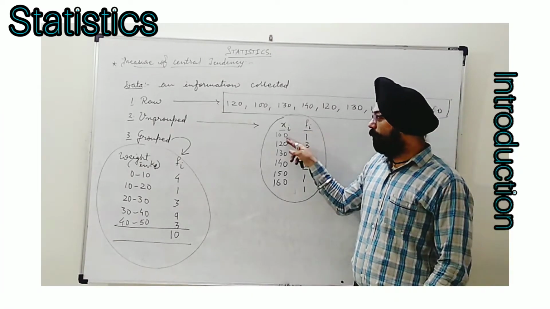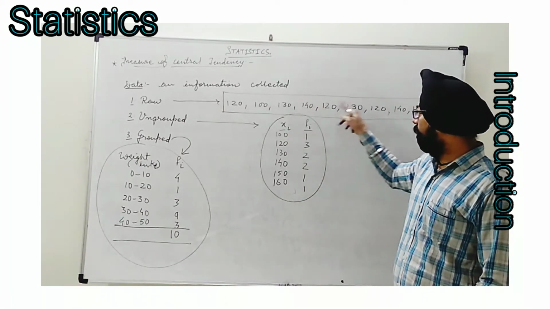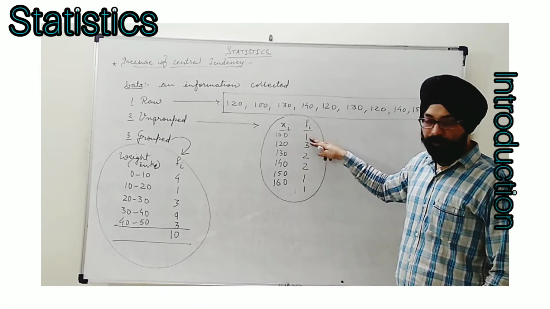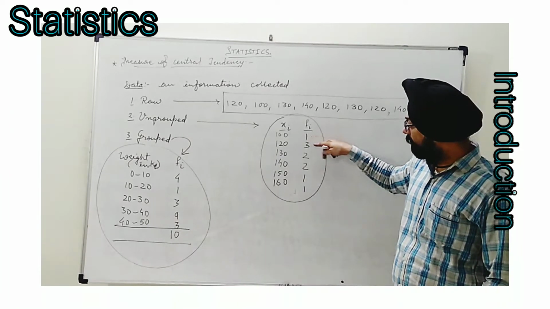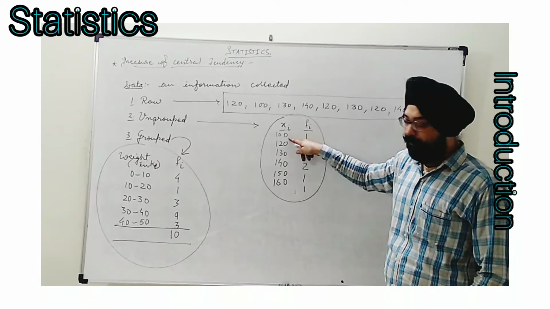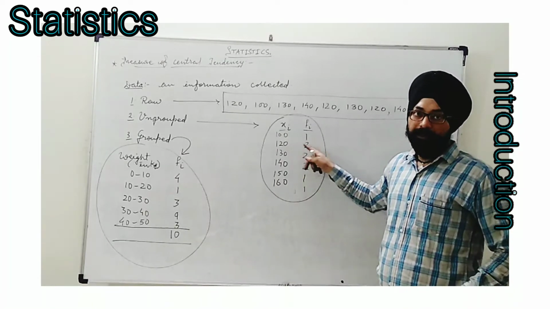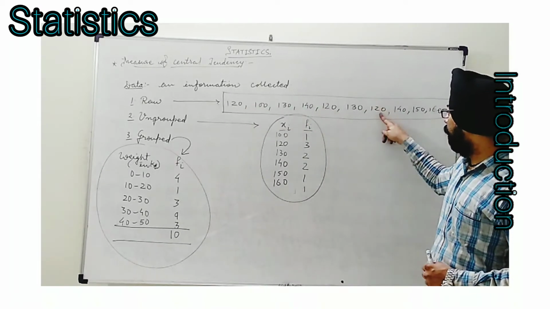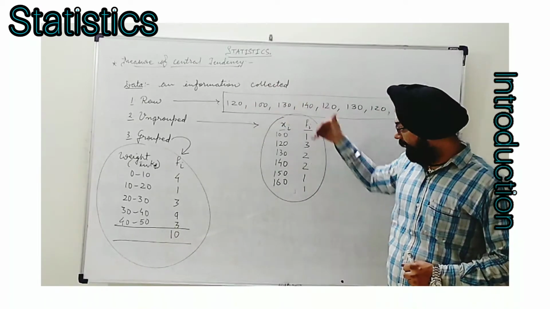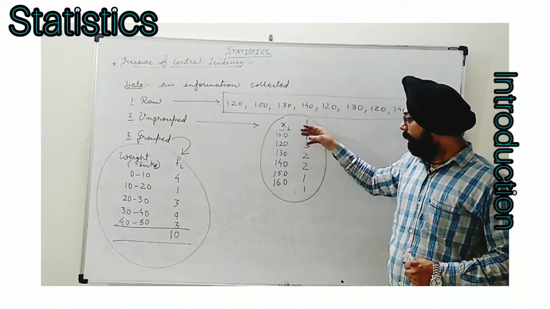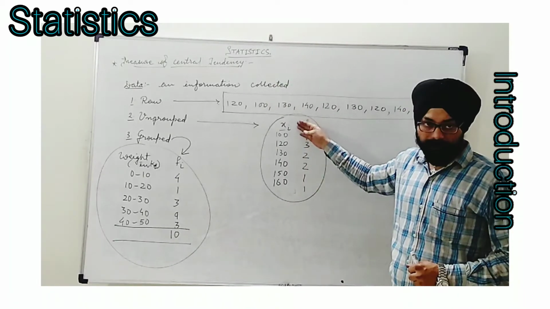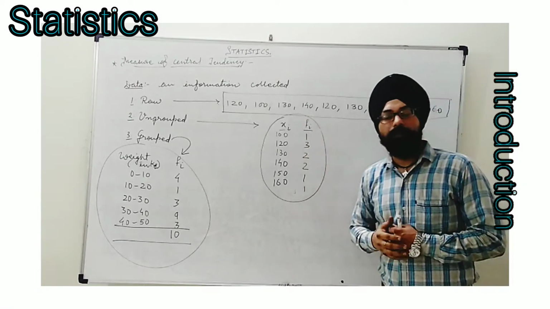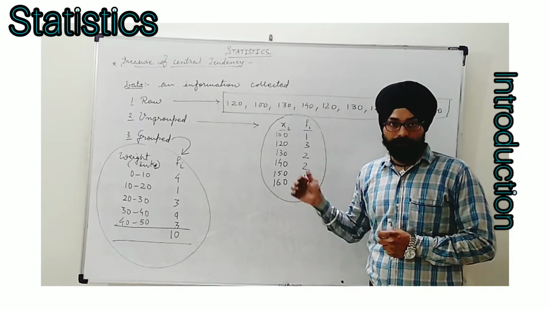Like I see, the first observation I have written is 100. Counting that 100, how many times does it come in the given data? In front of that, we write its value, meaning the number of repetitions. So 1 is the frequency of 100. Similarly, 3 is the frequency of 120. That means you will find 120 appears 3 times in this raw data. So this is the next step to that data. Here we will always find two columns. One will be the observation, known as xi. The other will be the frequency column, where we write the number of repetitions of each observation.